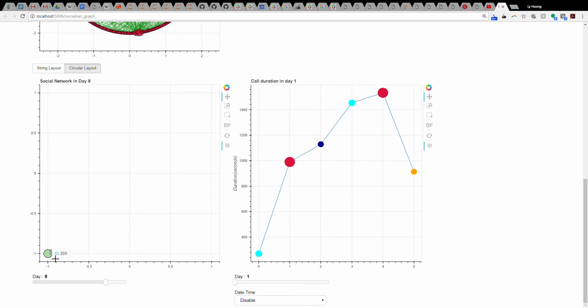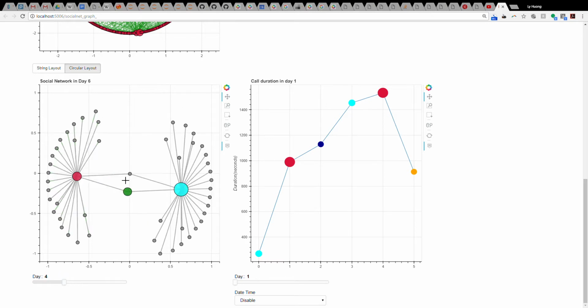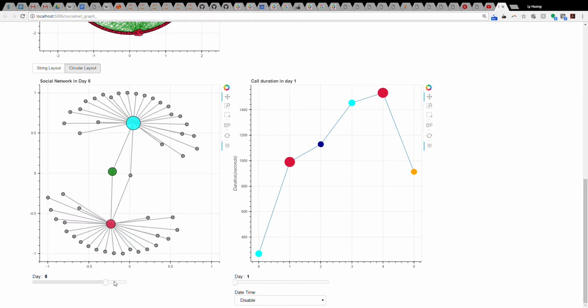There was no interaction between ID 200 and any other people via cell phone. Then we come back over here, and there is cell phone activity again, but this time ID 200 is communicating with people he used to not communicate with. This group of people is way different.